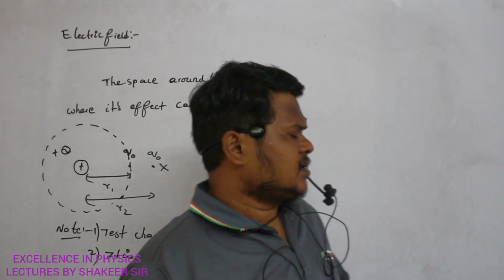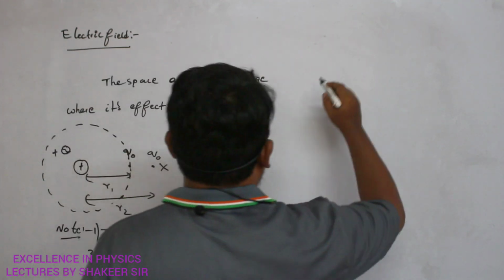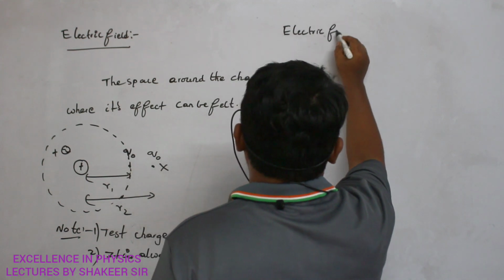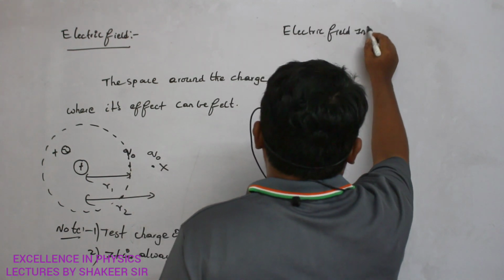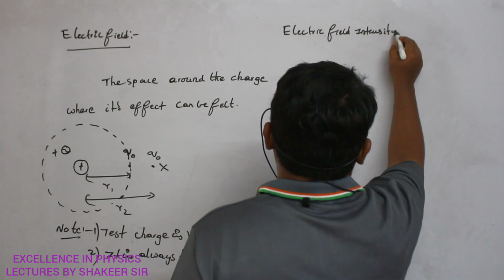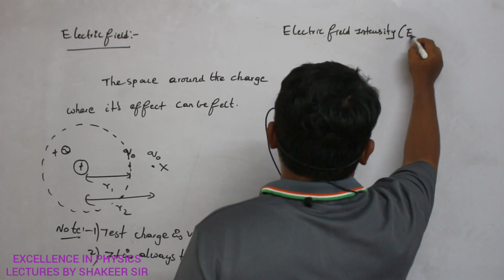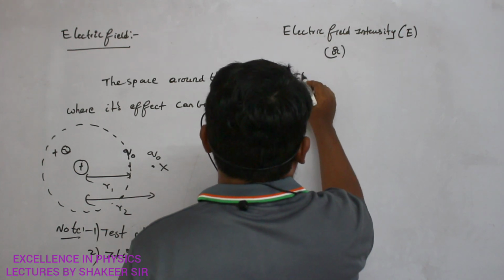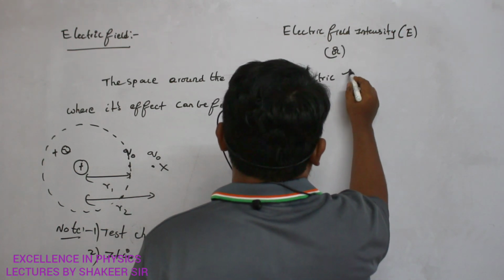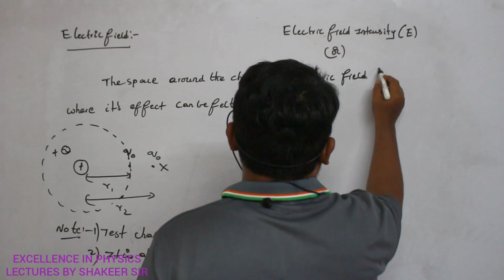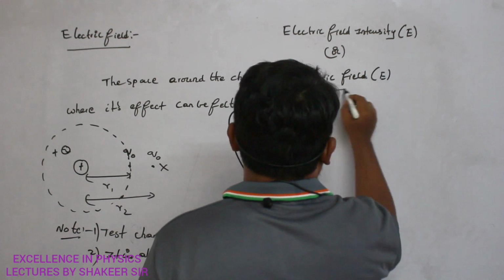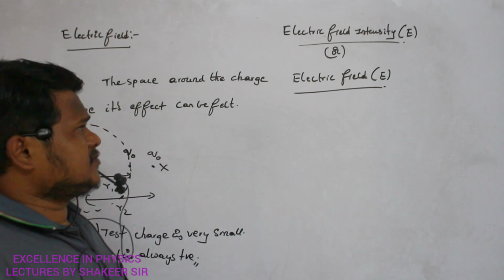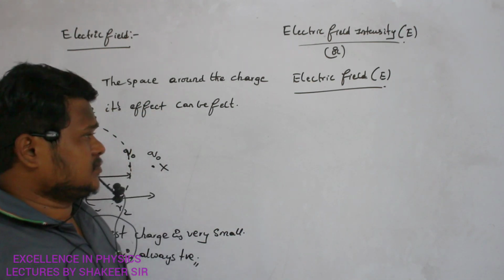Clear, ma? Okay. Now we define another term which is called electric field intensity, which is called E. Clear, ma? Or in shortcut form you can call it just electric field also, which is also called E. Now what is the definition of electric field intensity?